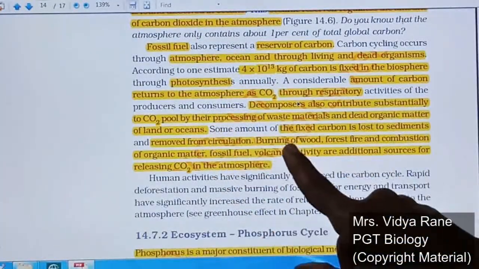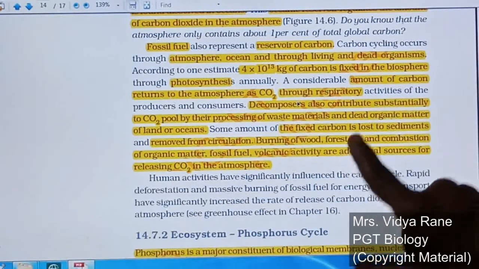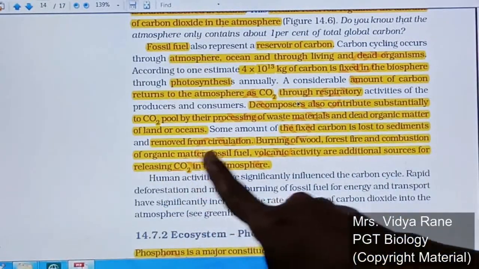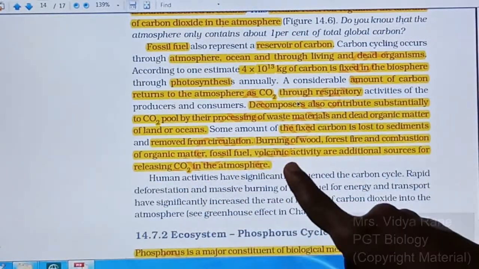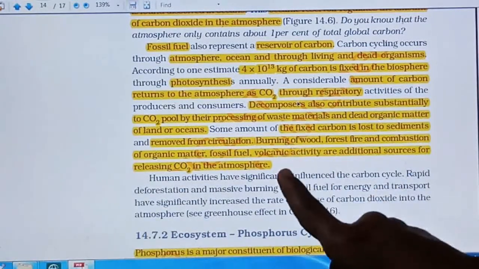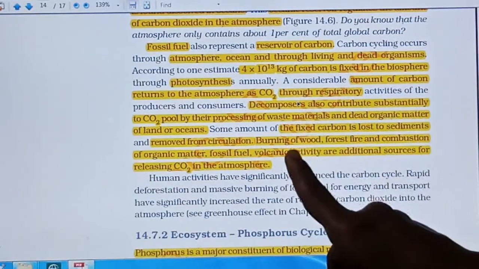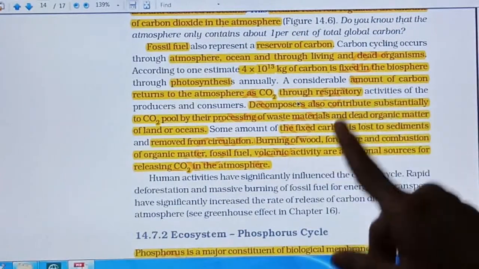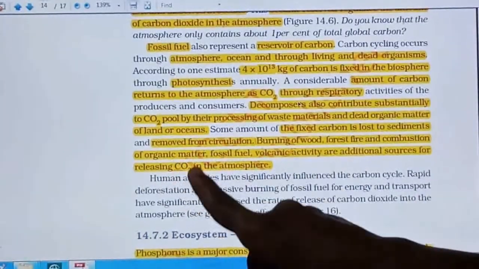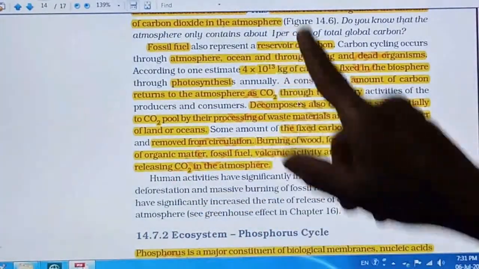Along with this, burning of wood, forest fire, combustion of organic matter, fossil fuels, and volcanic activities are other additional sources which release carbon dioxide back into the atmosphere.